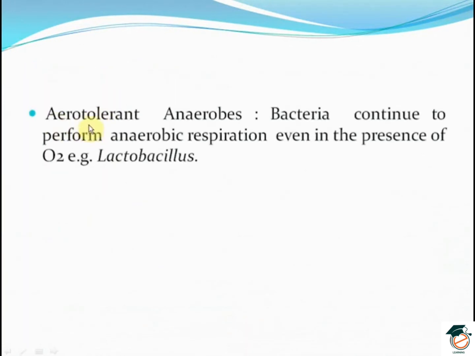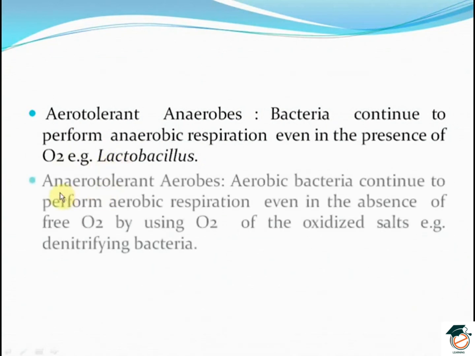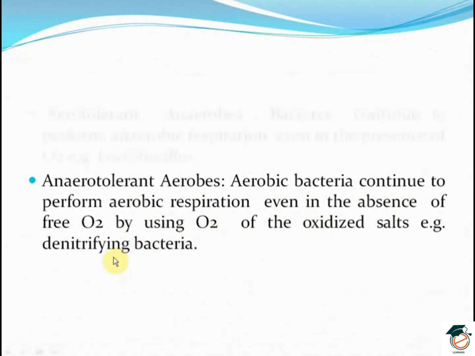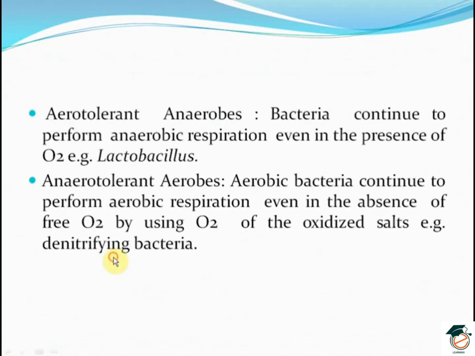Facultative anaerobes are the aerobic forms but can live anaerobically. Example is Pseudomonas. Then comes the aerotolerant anaerobes. These bacteria continue to perform anaerobic respiration even in the presence of oxygen. That is Lactobacillus. The aerotolerant aerobes are the aerobic bacteria which continue to perform aerobic respiration even in the absence of free oxygen by using oxygen of the oxidized salts. Examples are the denitrifying bacteria.